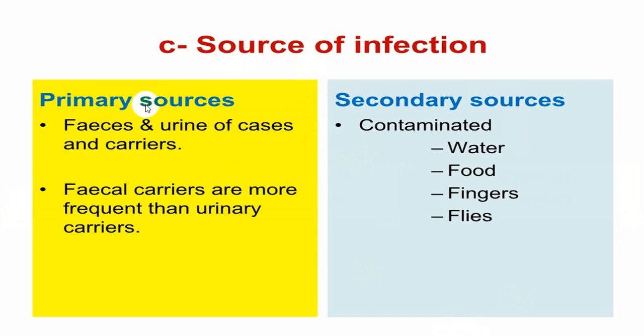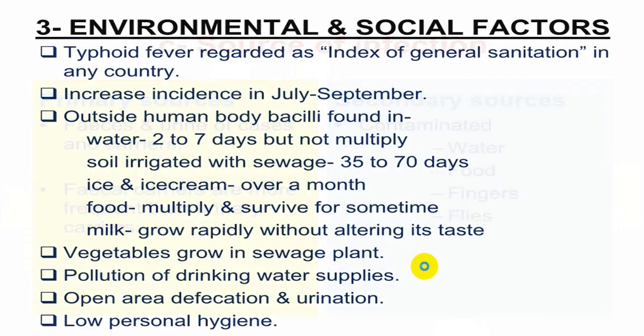So from a primary source, it is transmitted by contamination of water, food, fingers, flies, etc. to another human being, and these are all the different factors which are responsible, which can aggravate, which we call the risk factors. There is an increased incidence between July and September. Bacilli will be found in water, soil, milk preparations, food, vegetables, drinking water, open areas where defecation and urination are done, poor personal hygiene, health ignorance, etc.